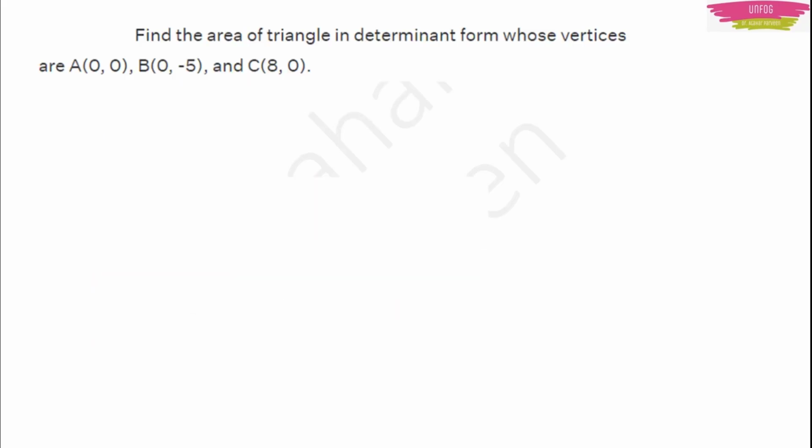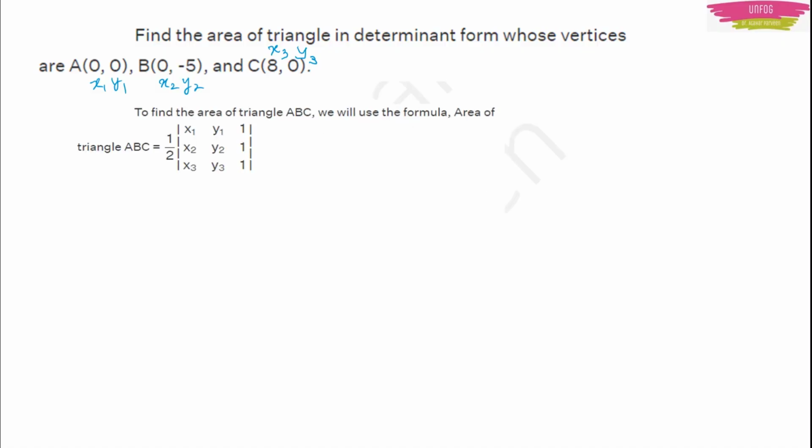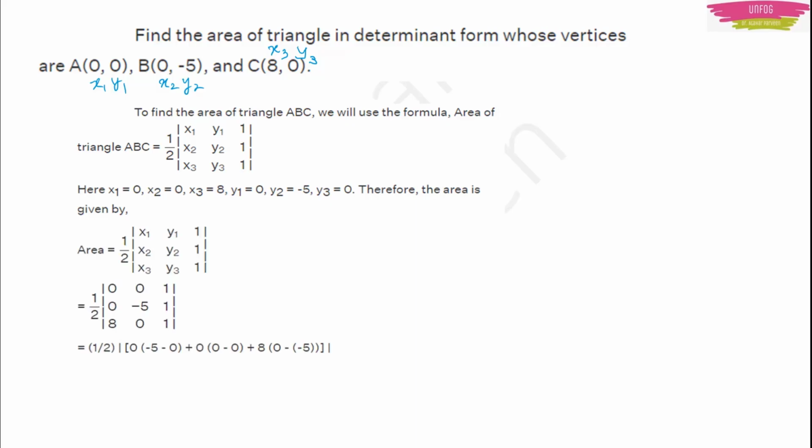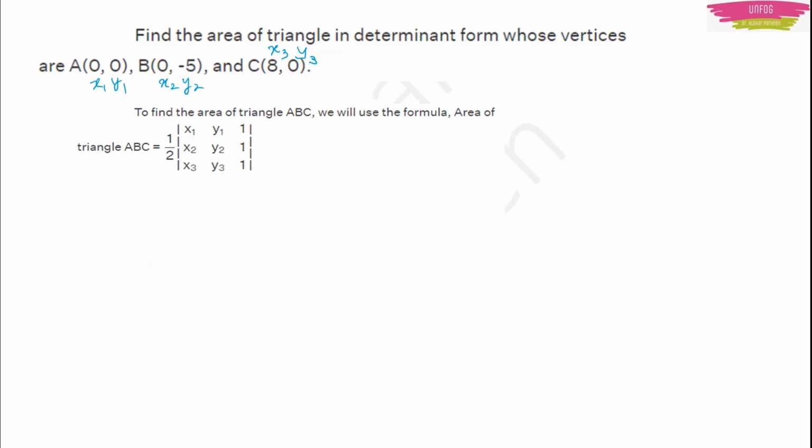For example, if you have a question like this, you have three vertices of the triangle, you just denote them with x1, y1, x2, y2 and x3, y3. Then you use this formula. It is better you don't use the other formula if you directly know the values. Let us start from the beginning again.